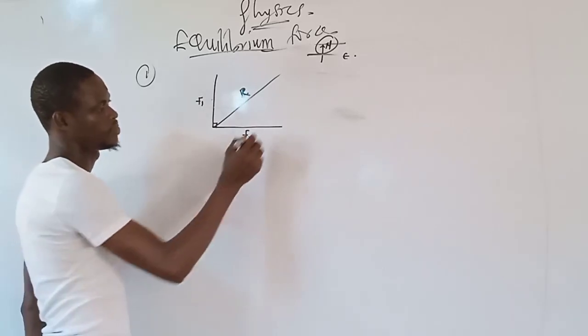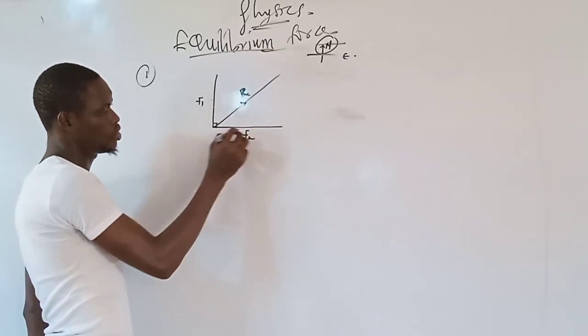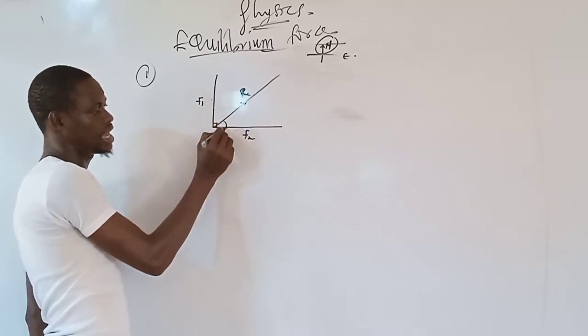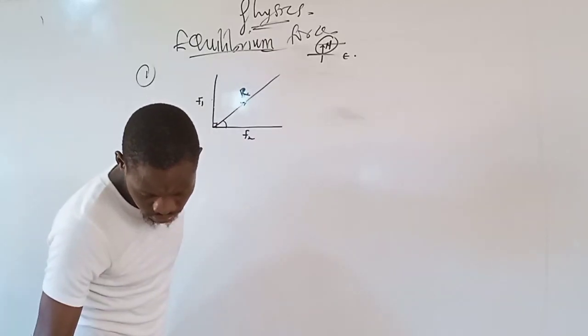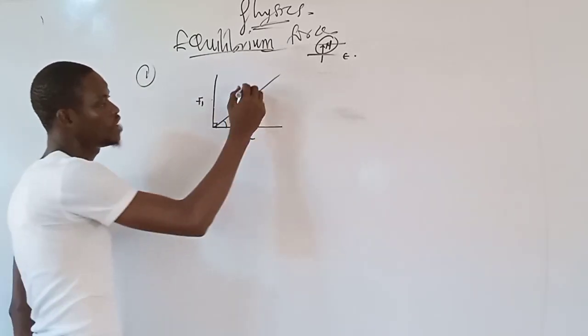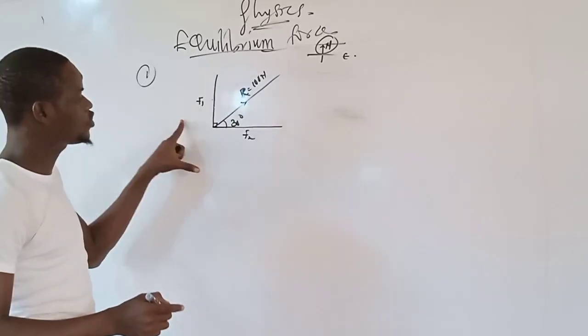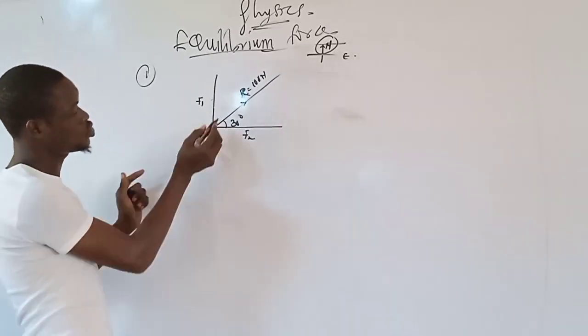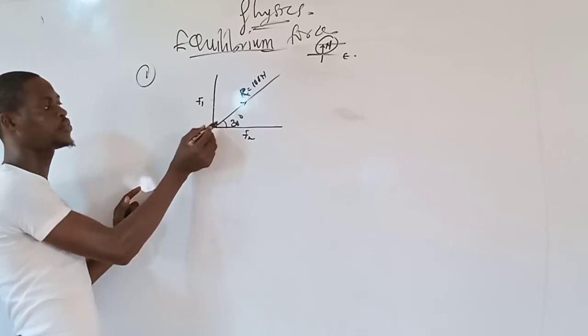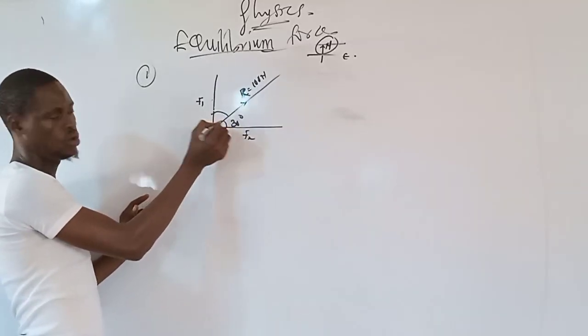Now, take a look at this. I assume that this is my resultant. The angle that this force here makes with the resultant is 30 degrees. The value of the resultant is 100 Newton. These are the two forces, force F1 and F2. So you can as well say that it is force F1 that makes an angle of 30 degrees. You can either use here or use here.